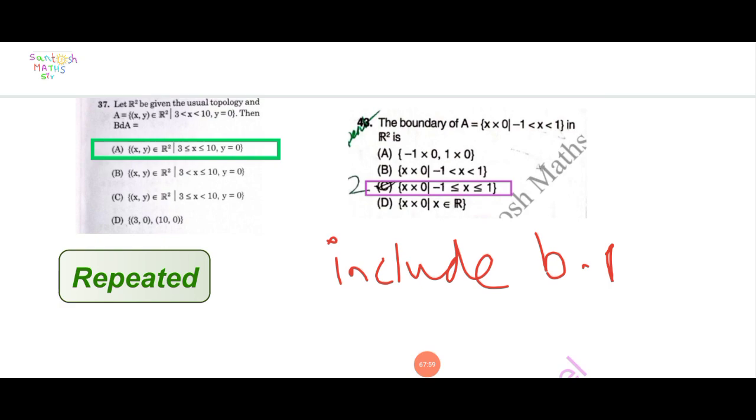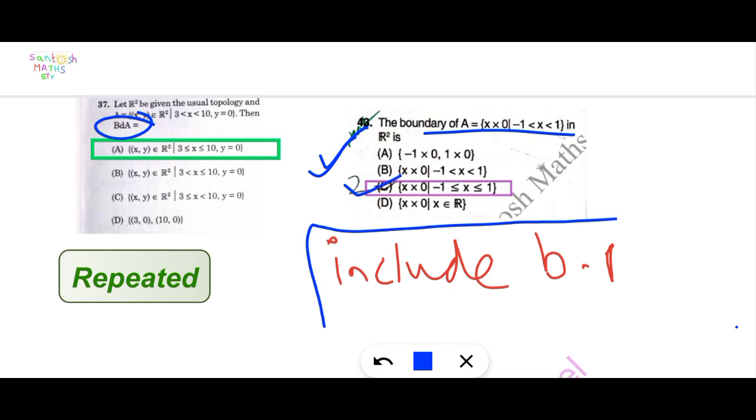Question number 37. This is also repeated. Let R2 be given the usual topology and A is the given set of (x, y) belonging to R such that 3 is less than x is less than 10 and y equal to 0. Then find the boundary of A. This question was asked in a previous year. The boundary of A is equal to (x, 0), that means minus 1 is less than x is less than 1. What is the answer? Here option C.